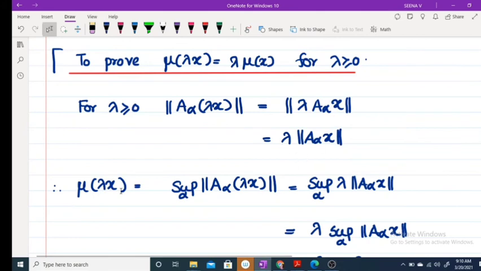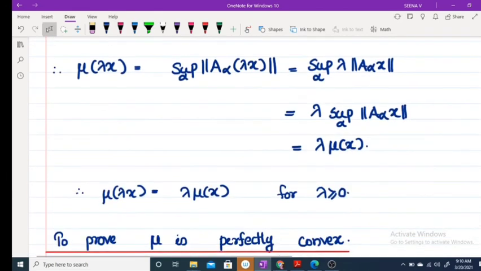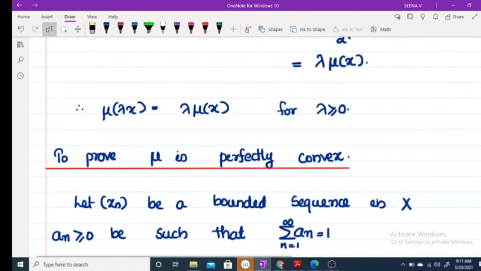So mu of lambda x equals supremum over alpha of norm of A_alpha lambda x, which equals supremum over alpha of lambda into norm of A_alpha x. As lambda is positive, you can take lambda outside, giving lambda mu of x. So mu of lambda x equals lambda into mu of x for lambda greater than or equal to 0.